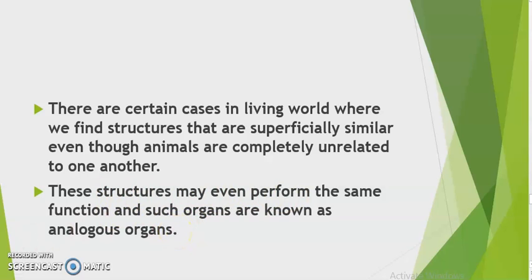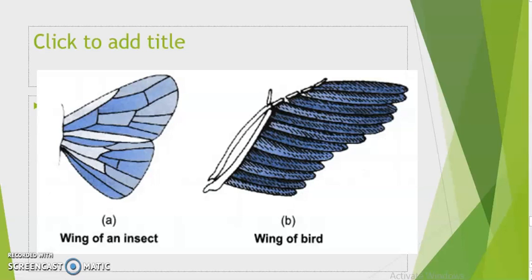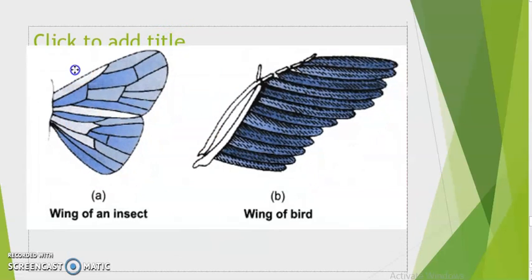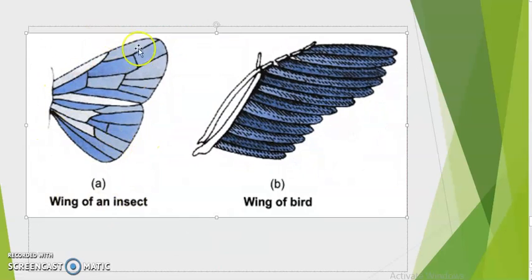Just take an example of this. Here you can see the wing of an insect, and here you can see the wings of a bird, right? Insect wings are an extension of their exoskeleton. Their exoskeleton protrudes, or you can say extends, to form wings, and it is made up of a complex polysaccharide, chitin. You must have studied in lower classes. So it does not have any bones.